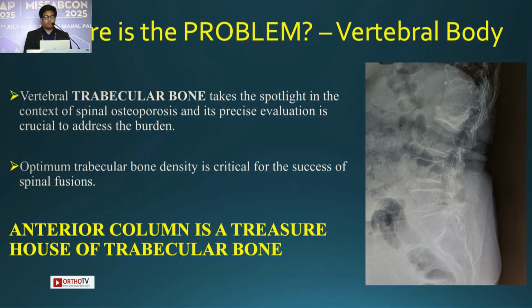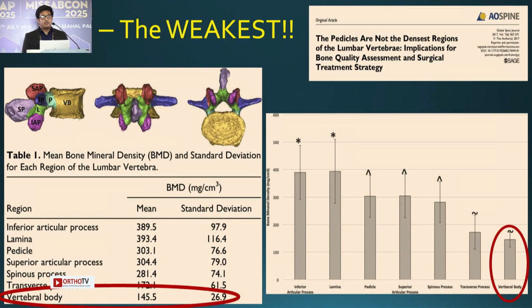So where is the problem? It's with the vertebral body, which is the anterior column. The anterior column is a treasure house for this trabecular bone. Hence, the precise evaluation is crucial to address this burden. But the body is the weakest of the construct. If we see, the mean BMD of the vertebral body is the lowest compared to the other parts.